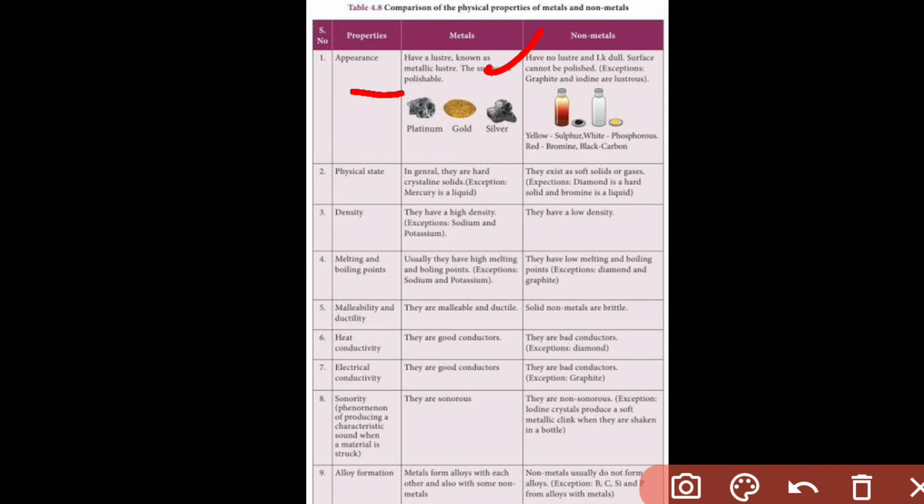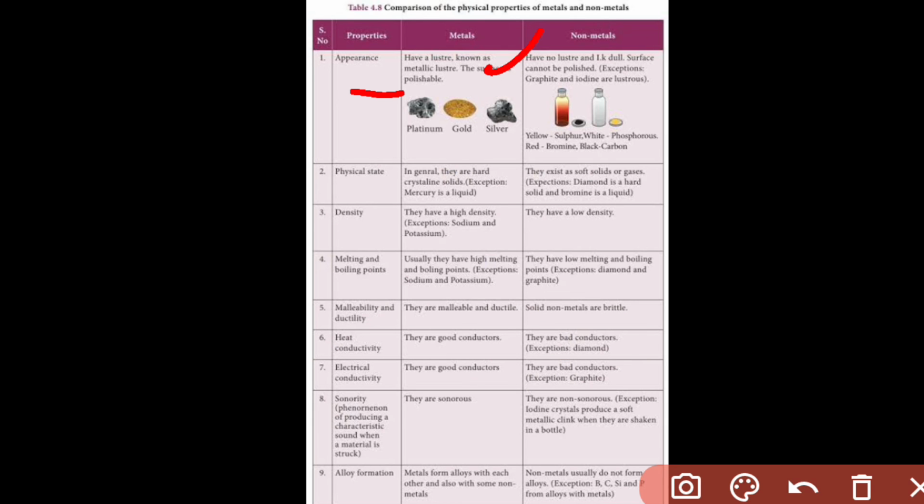Next is malleability and ductility. We know metals are malleable, meaning they can be beaten into sheets. We can make different designs from metals, and metals can be drawn into wire. That is their ductile property. But non-metals are neither ductile nor malleable, because they are brittle, easily breakable. So that's why they don't show malleability and ductility. Now next is heat conductivity. They are bad conductors of heat, except diamond. Diamond is a good conductor of heat.